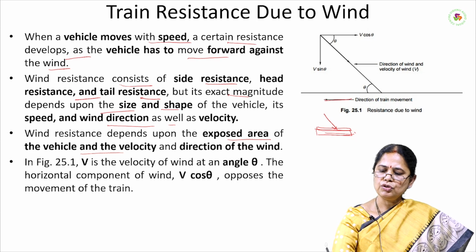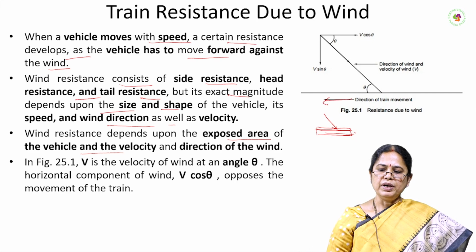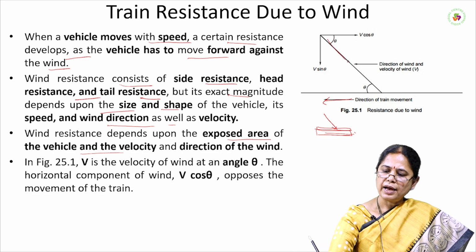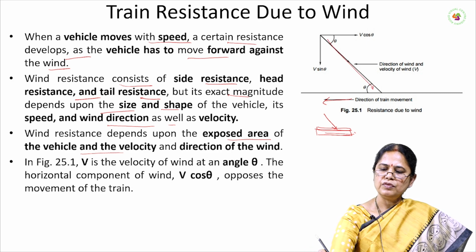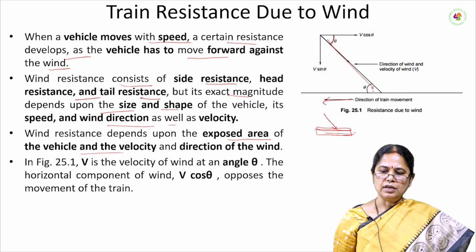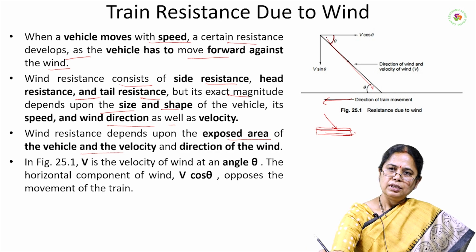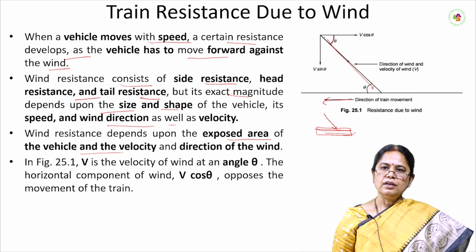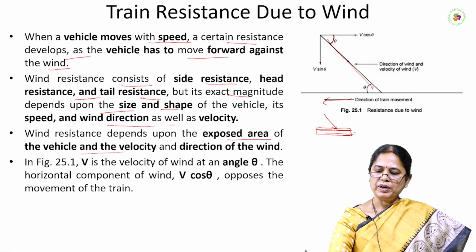This is the direction of the train movement and the wind is acting in this particular direction, which is theta angle with the horizontal. So the velocity of the wind definitely affects the movement of the vehicle.